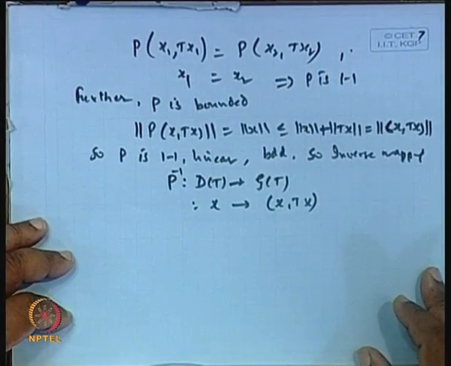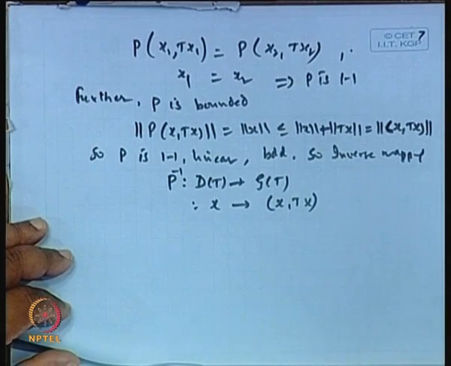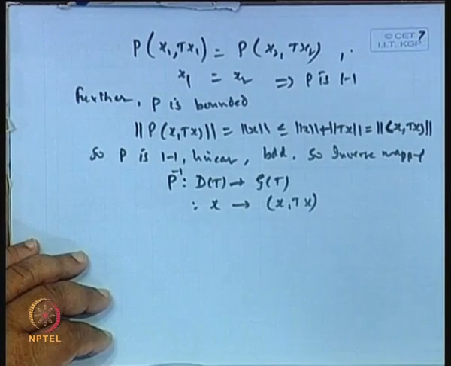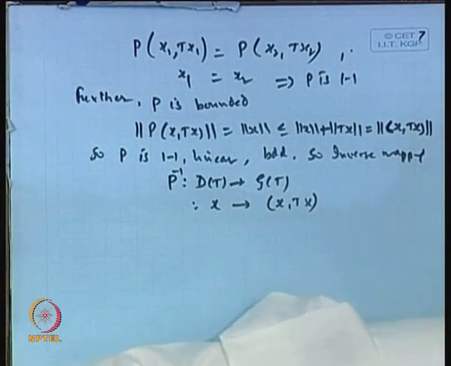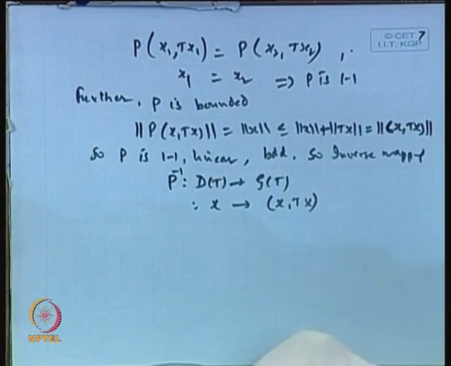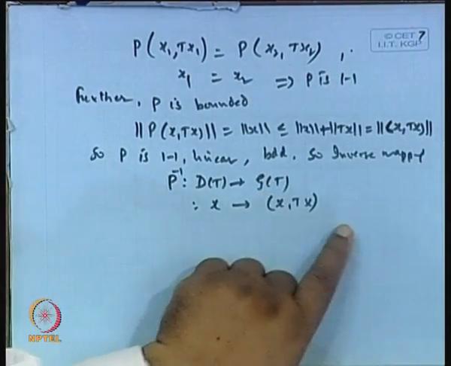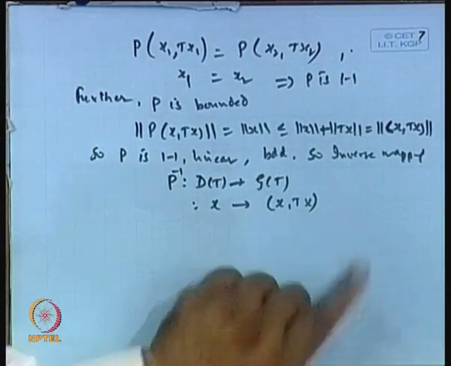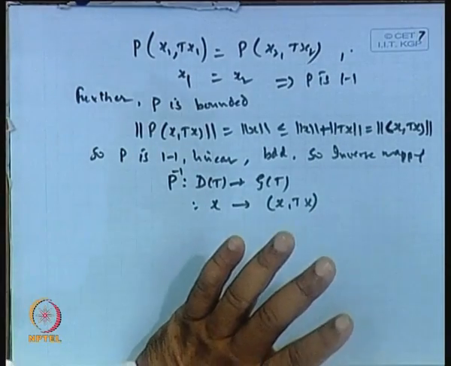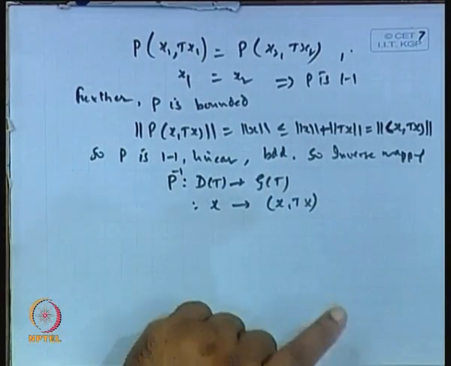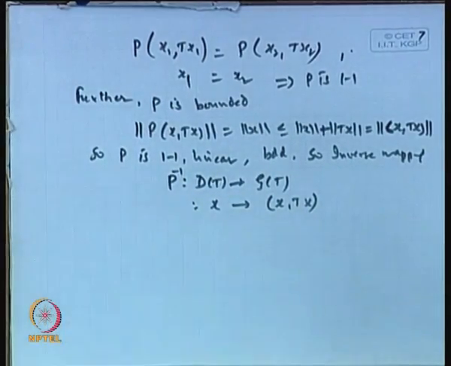Okay. Now, let us come to the bounded inverse theorem. What is the bounded inverse theorem? Yesterday we have discussed it. This theorem says that if a bounded linear operator T from one Banach space to another Banach space is an open mapping, and T is bijective, then T inverse is continuous and thus bounded.